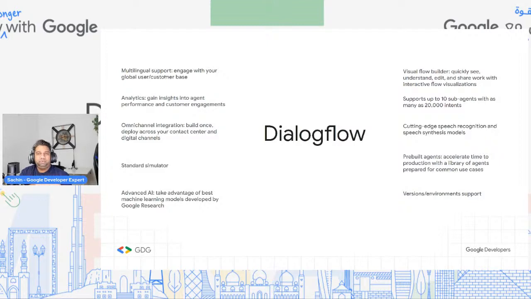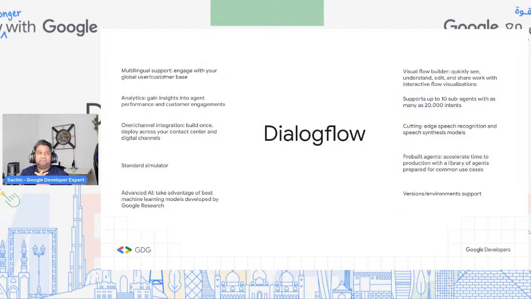You might have it spread across the entire world. So try and see what languages Dialogflow supports, and with the same flow, you can build for multiple languages. I'll show you how it is done during today's session.